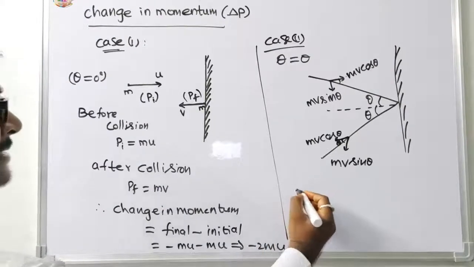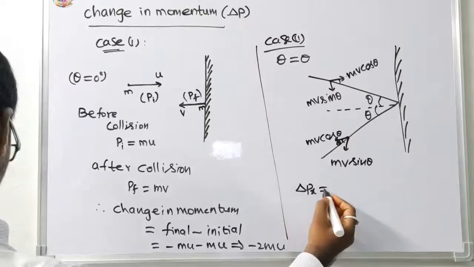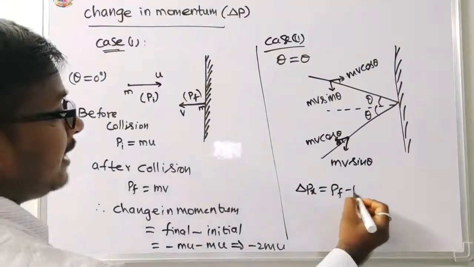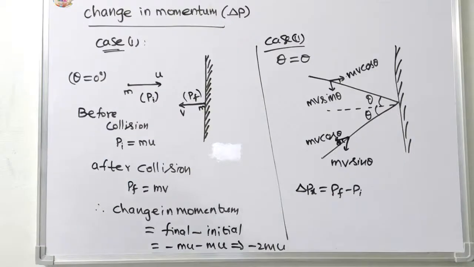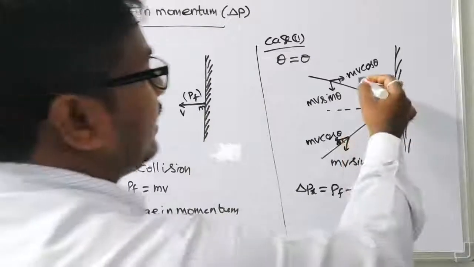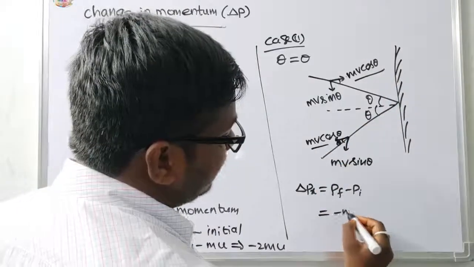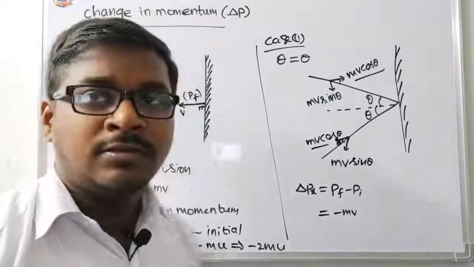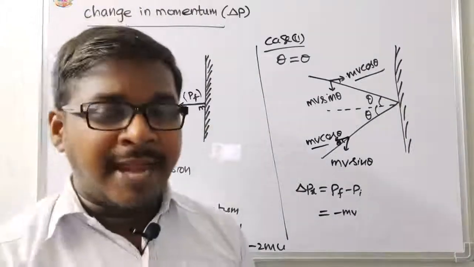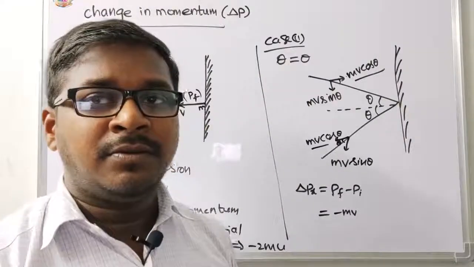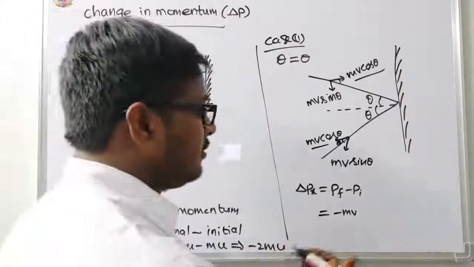So taking the x-axis, delta px is equal to pf minus pi. In this way, final minus mv cos theta. So after striking, it goes back to the same medium, so the minus is taken.